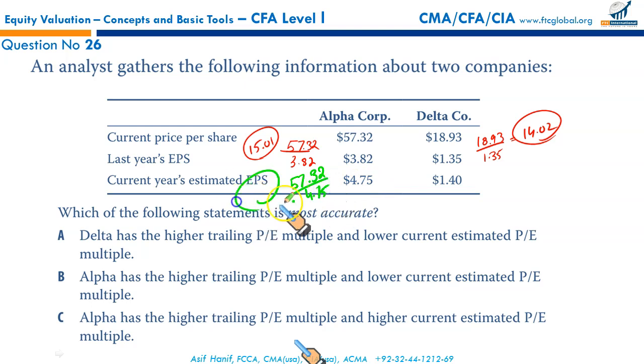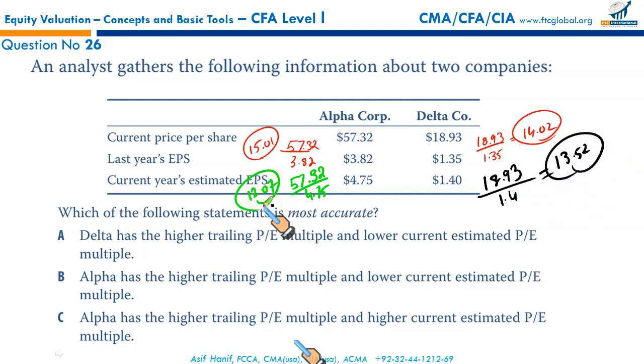So 57.32 upon 4.75 will give you 12.07. Do the same thing for Delta: 18.93, the current share price, divided by the estimated EPS 1.4, will give you 13.52.